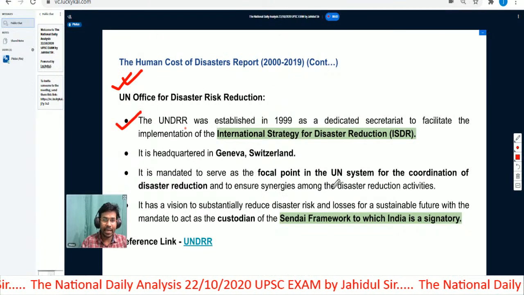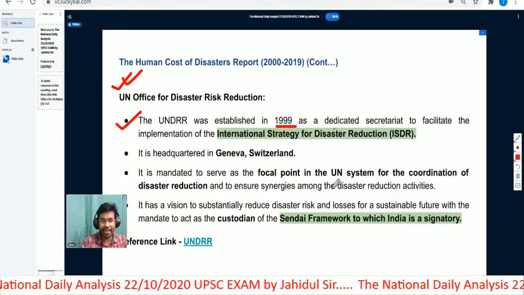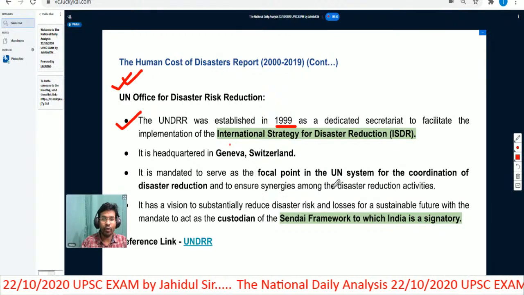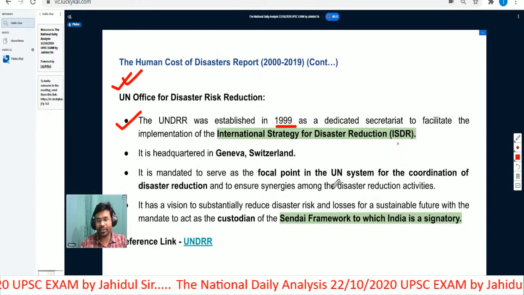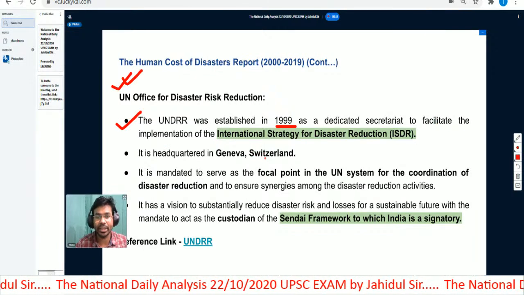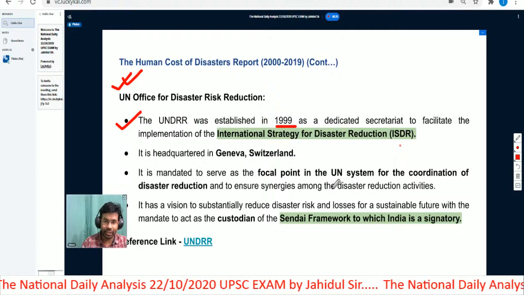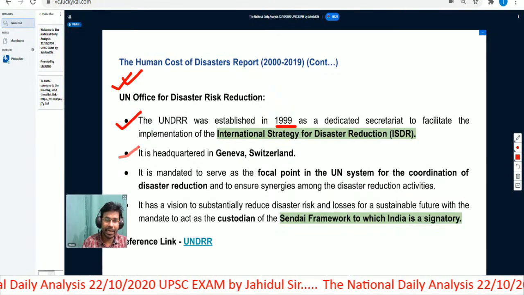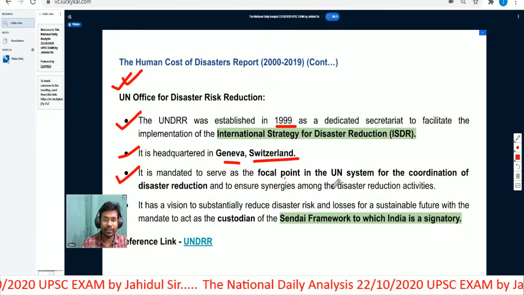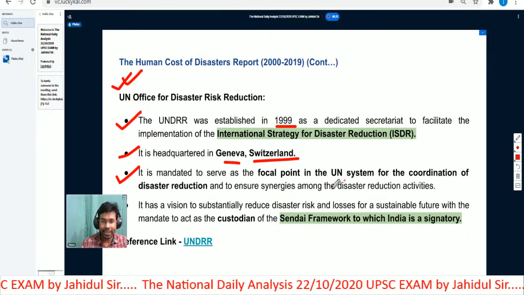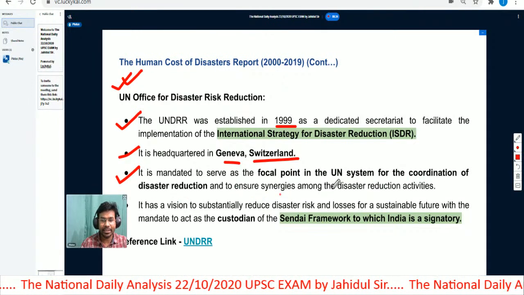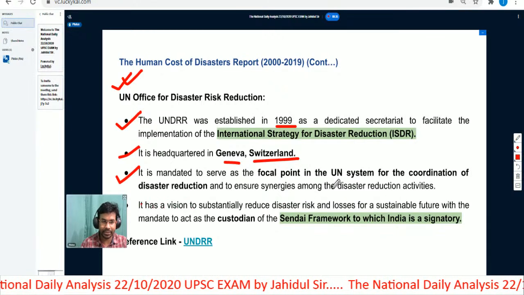The UNDRR was established in 1999 as a dedicated secretariat to facilitate the implementation of the International Strategy for Disaster Reduction, ISDR, and it is headquartered in Geneva, Switzerland. It is mandated to serve as the focal point in the United Nations system for the coordination of disaster reduction and to ensure synergies among the disaster reduction activities.